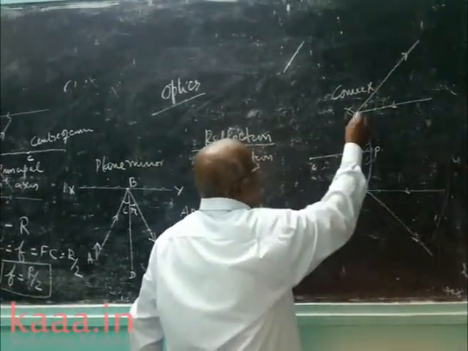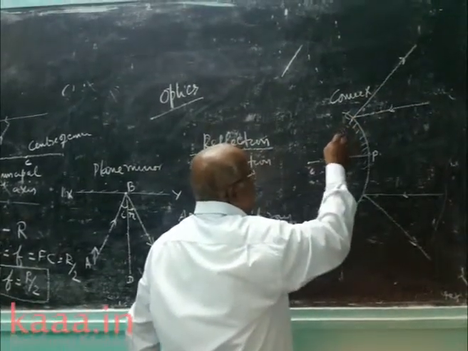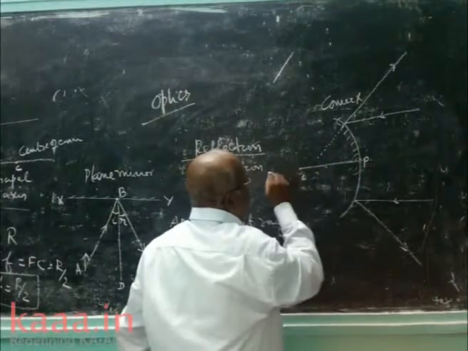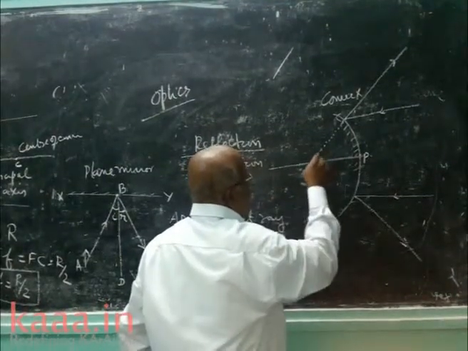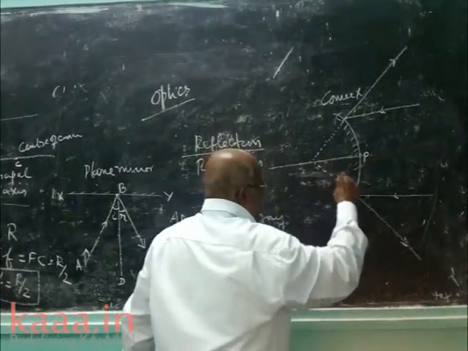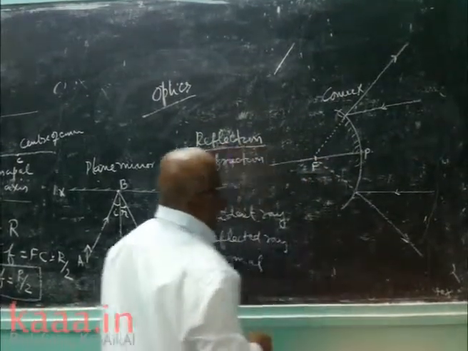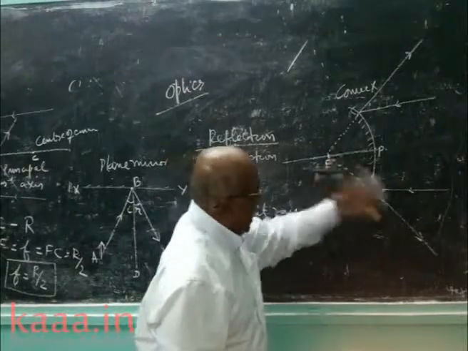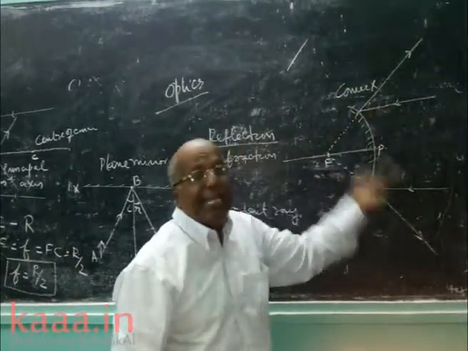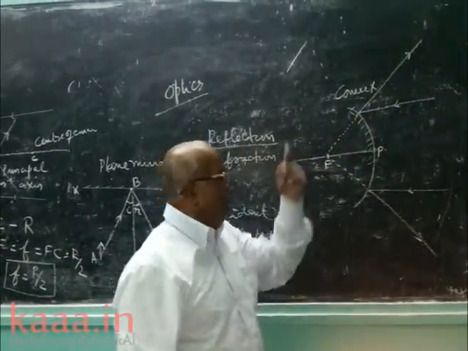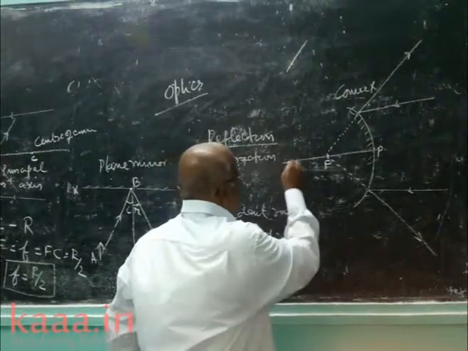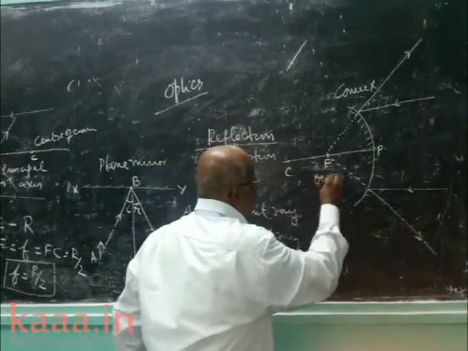On the rear side, we draw a dotted line, and it is meeting at F. Why are you putting a dotted line? Actually they are not meeting; we are making them meet. Since we are making them meet, that F is called the virtual focus.